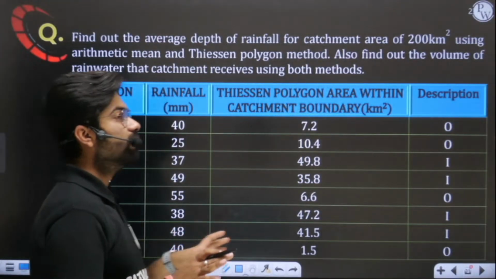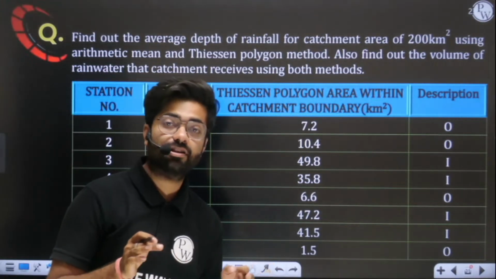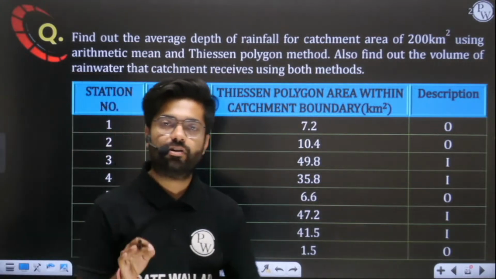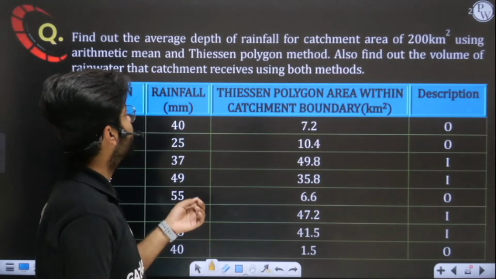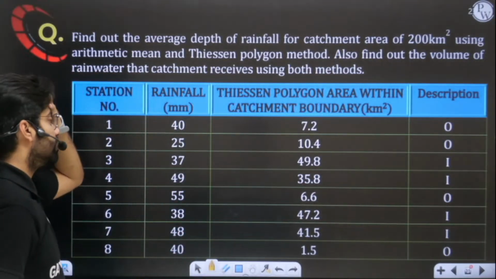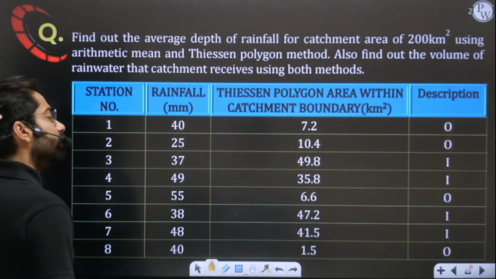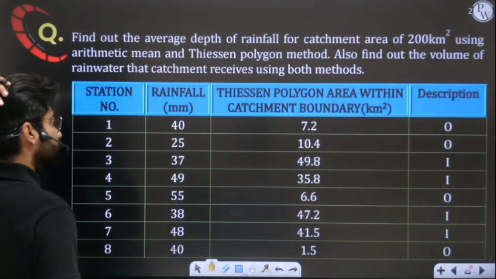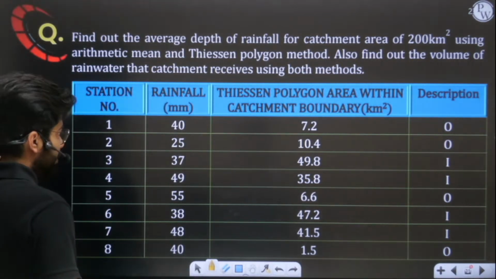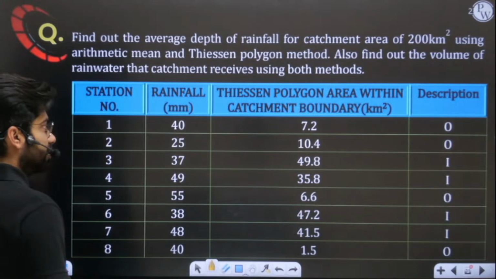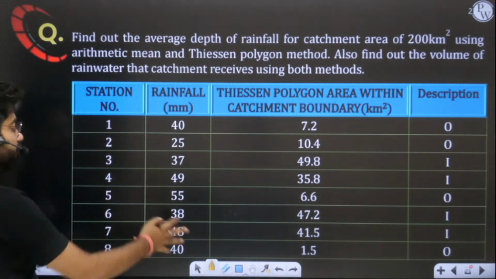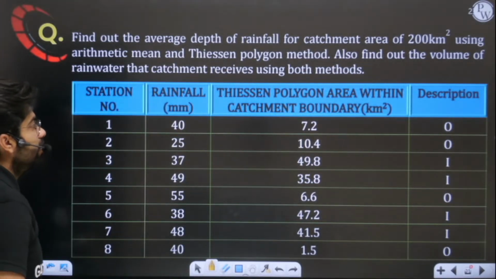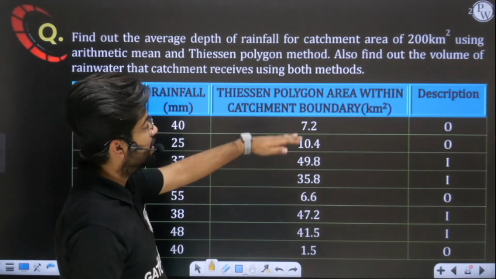First we have to find out the average depth. And in the second part, the question is saying we have to find out the volume of rainwater. So we have 8 stations basically, and at all the 8 stations we have rainfall data in mm. It's very clear. Thiessen polygon area is also given to you.